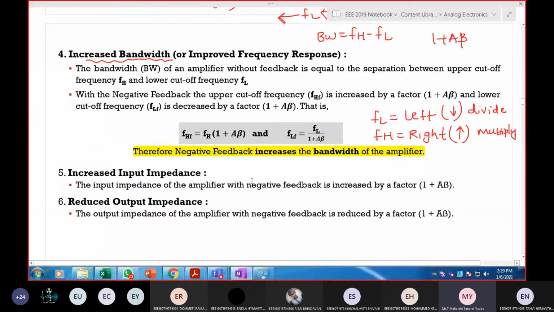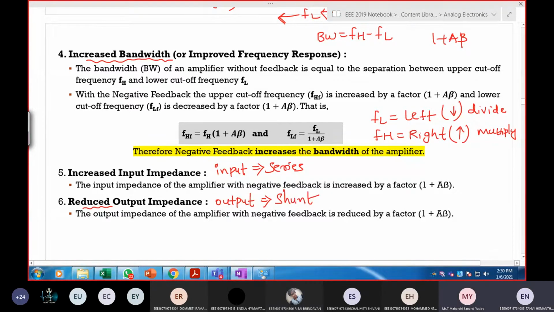Increased input impedance. How is input impedance increased? What should I do to increase input impedance? We have seen the overview of voltage series, voltage shunt, current series, and current shunt. So increased input impedance means which case, series or parallel? At the input side, if it is in the form of series, then this leads to an increase in input impedance. Next, output impedance. To reduce output impedance, is it series or shunt?